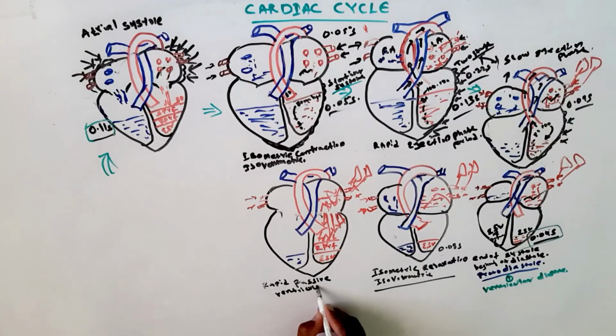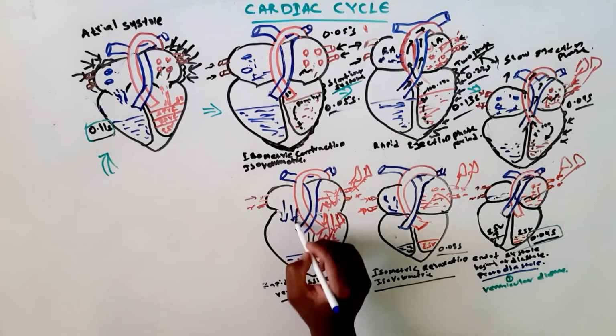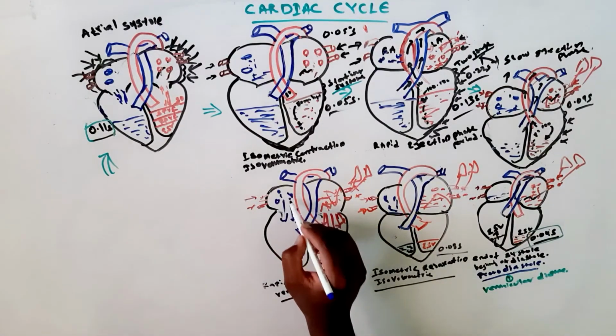In this phase there is no contraction, but the pressure in the atrium is higher and the pressure in the ventricles is lower. At this point, around 0.11 seconds, in the previous step we saw the end systolic volume of blood remained.